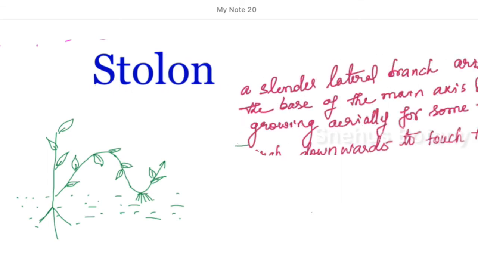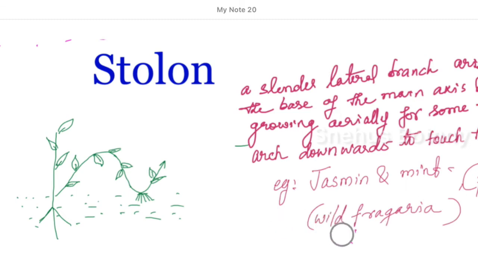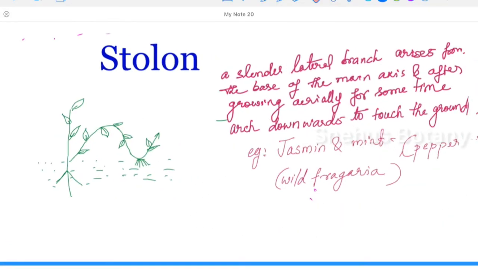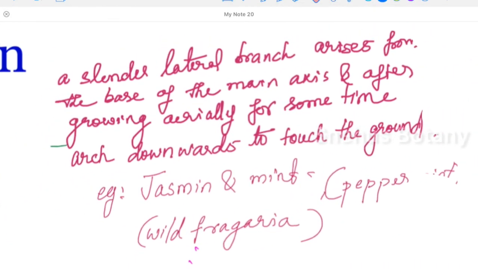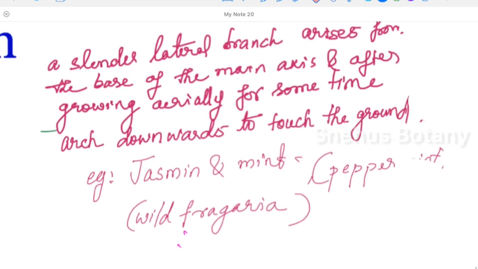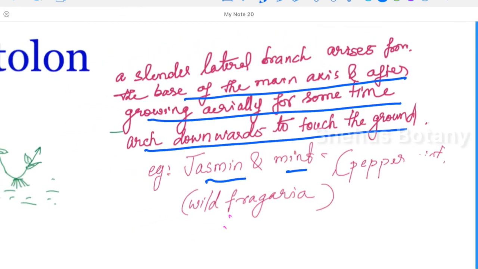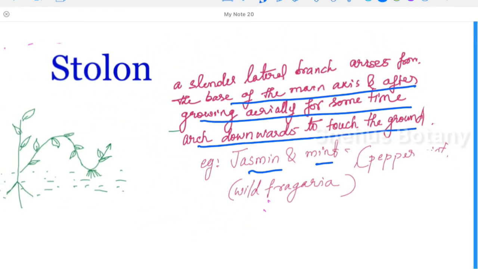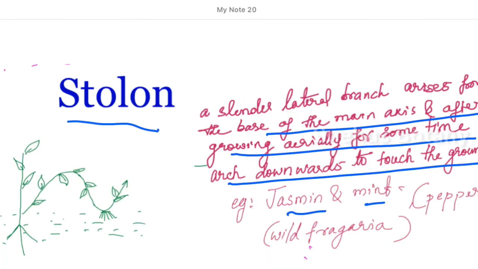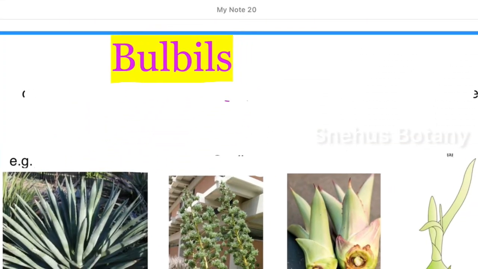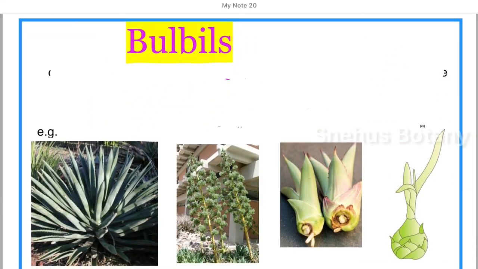What is a stolon? A slender lateral branch arising from the base of the main axis, after growing aerially for some time, arches downward and touches the ground. There it produces roots. So if it is separated from the parent plant, it will develop into a new plant. Example, jasmine and mint. So in jasmine and mint, which is the way of propagation? By stolon.